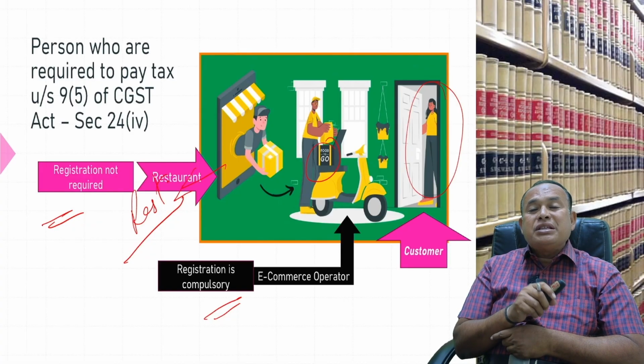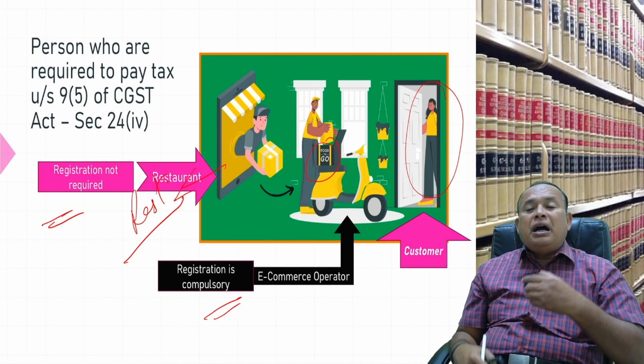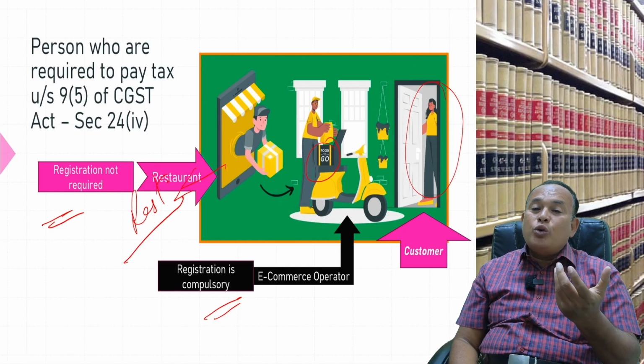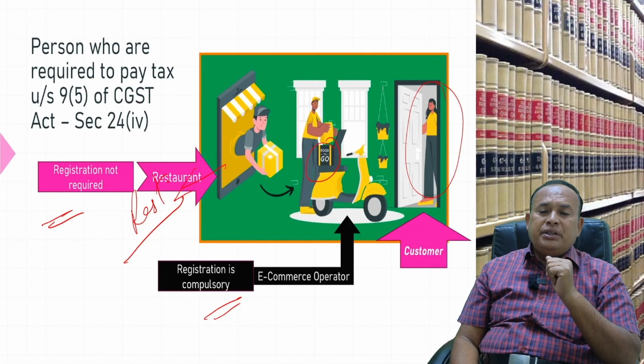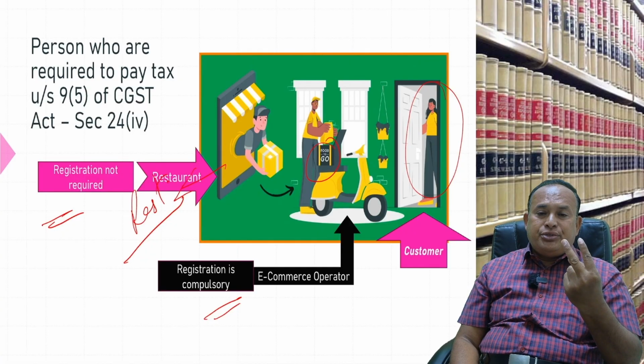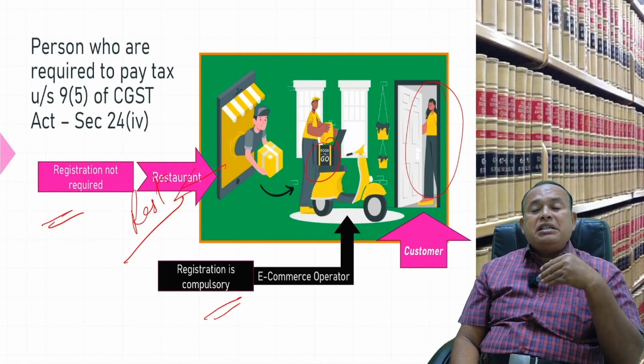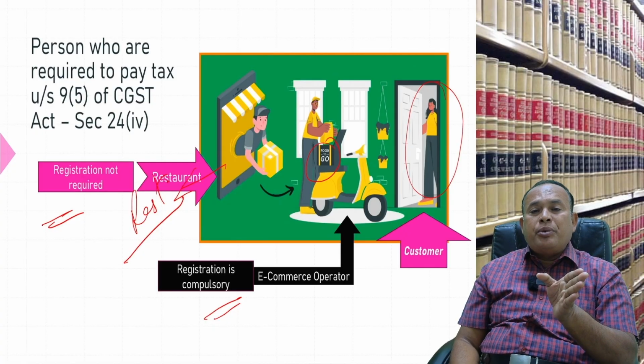Likewise, housekeeping service. For example, my dear, I am Mr. Rafi providing housekeeping services through Urban Club. My turnover is only 2 lakhs. I am an unregistered person supplying through Urban Club, the e-commerce operator.